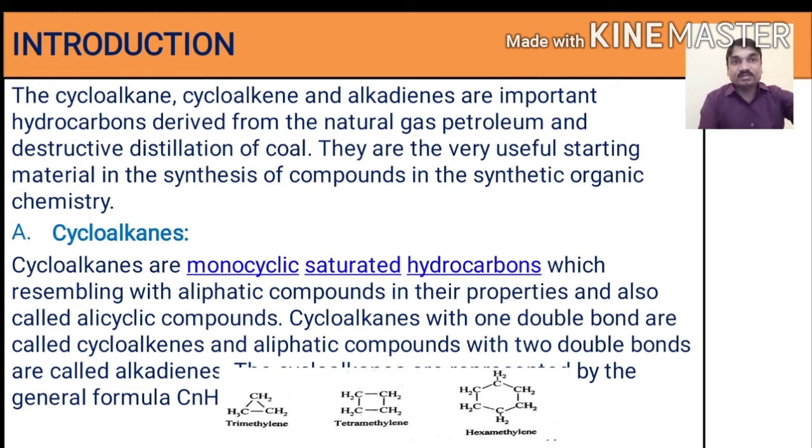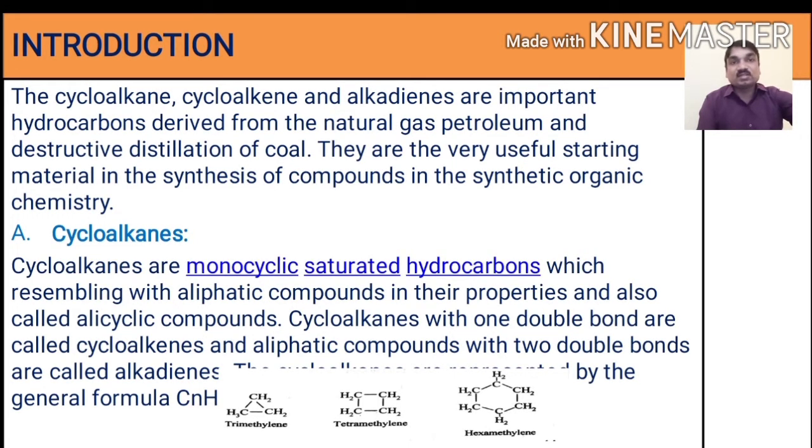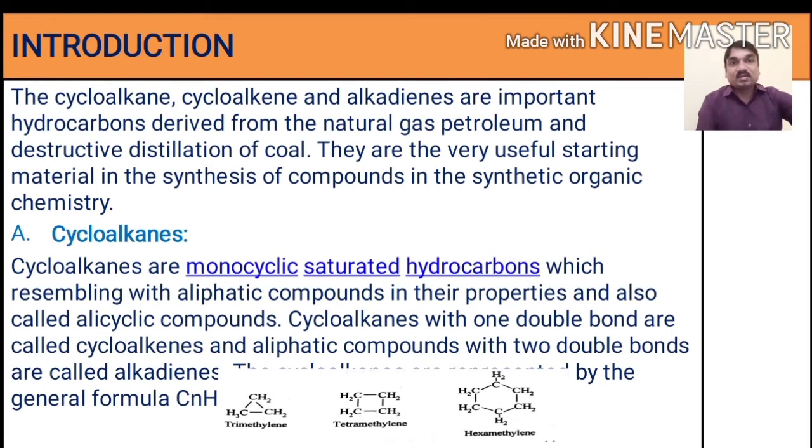The cycloalkanes and alkadienes are important hydrocarbons derived from natural gas, petroleum and destructive distillation of coal. They are very useful starting materials in synthetic organic chemistry. A number of compounds have been synthesized by using these cyclic hydrocarbons, that is cycloalkanes, cycloalkenes and alkadienes. So first of all we will discuss the cycloalkane.